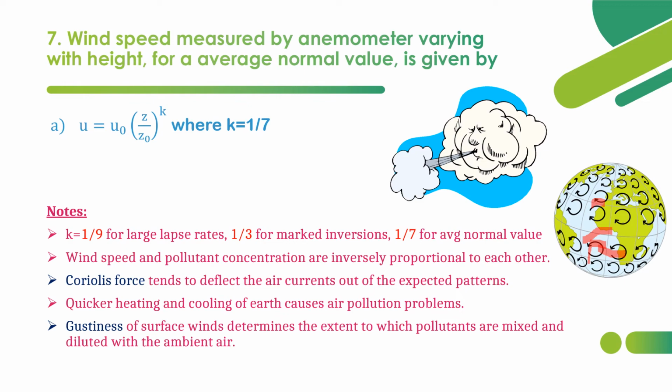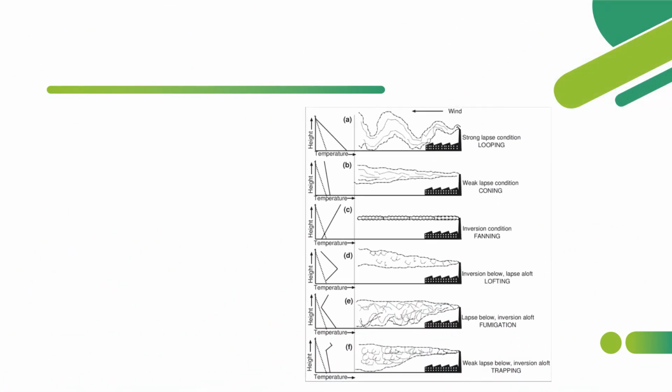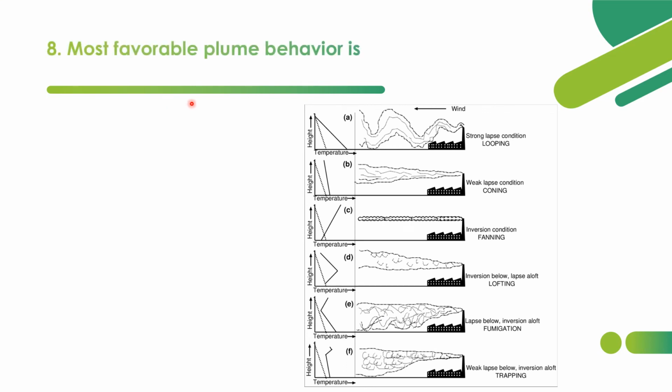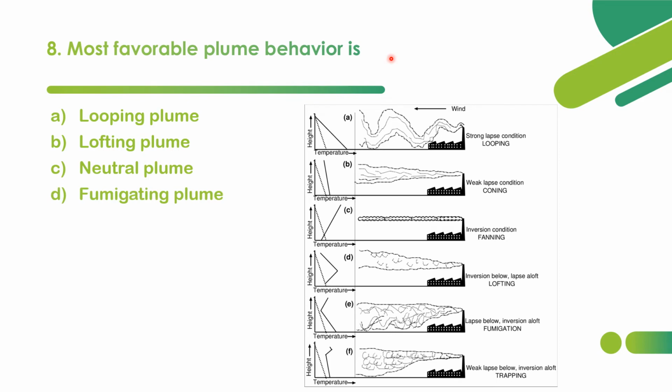Now we shall move on to the next one. Most favorable plume behavior is. This concept is the most important concept in air pollution. This plume behavior can be expected in many examinations. Here we have to know what is the most favorable plume behavior. Option A looping, option B lofting, option C neutral, option D fumigating. So what is the most favorable plume behavior for the dispersion of air pollutants?